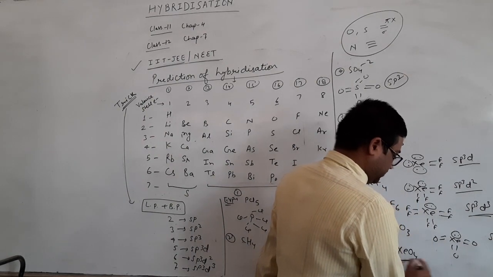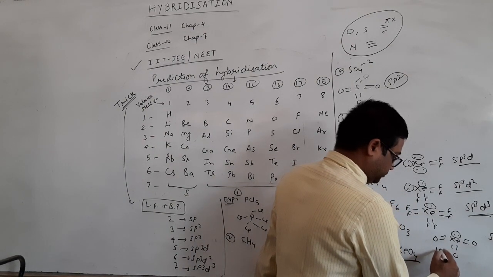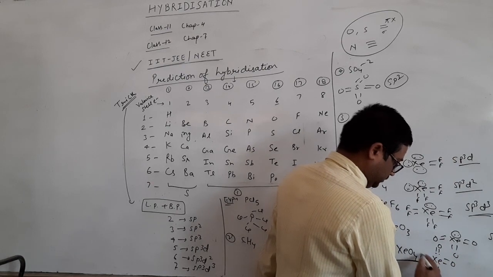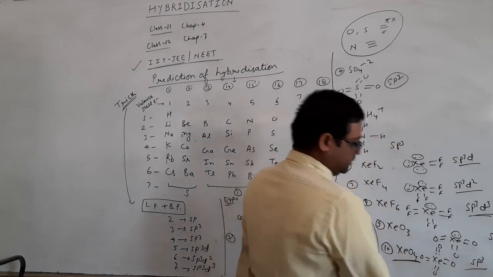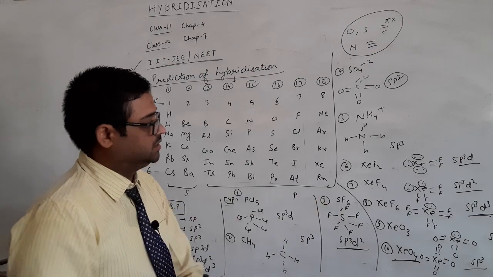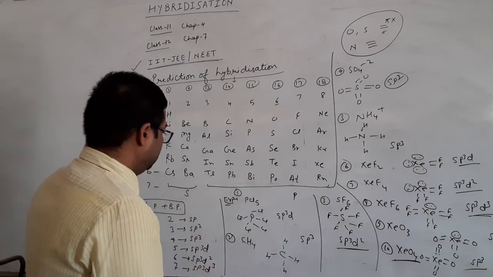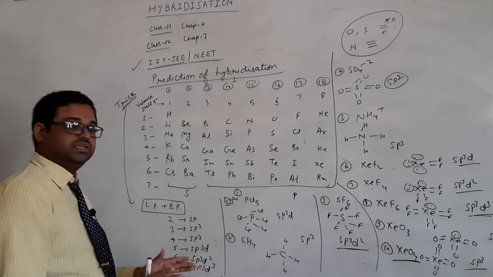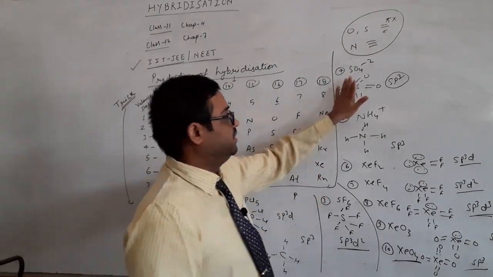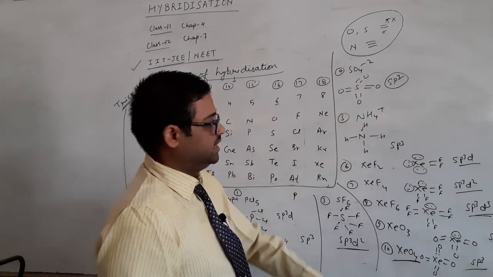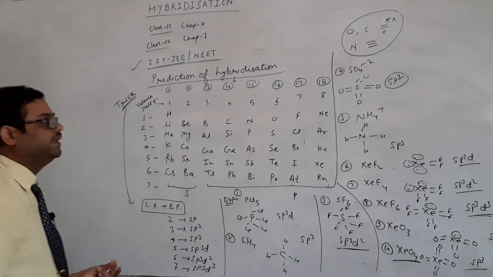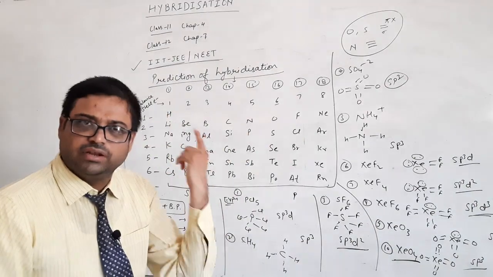In the case of XeO4, you can see it is also sp3. So you can note it. We have discussed the hybridization of neutral molecules as well as anionic molecules, cationic molecules, and lone pair containing molecules. Clear? So we can determine the hybridization of any molecule just like that.